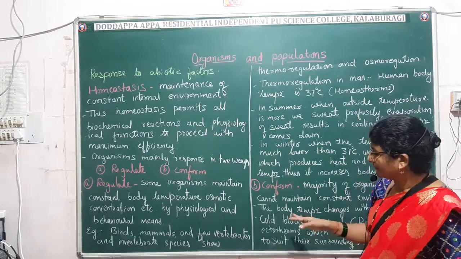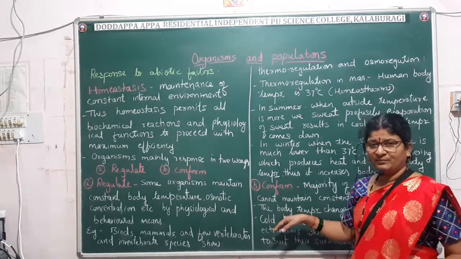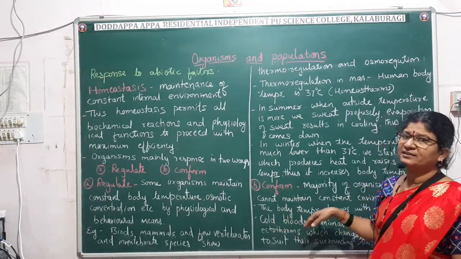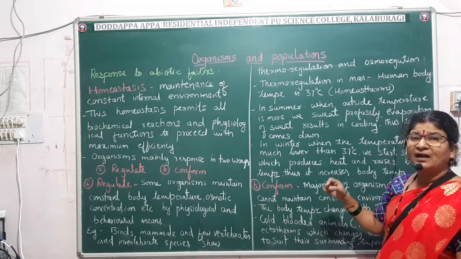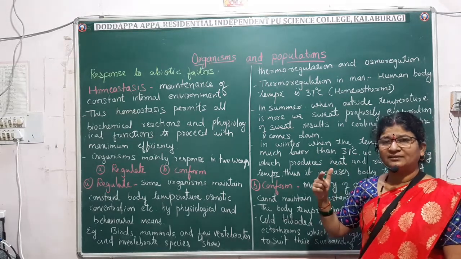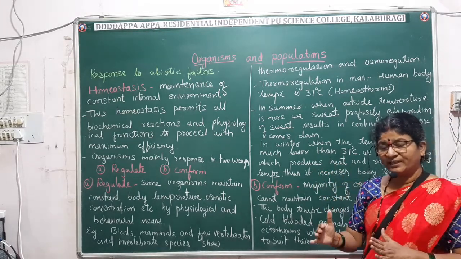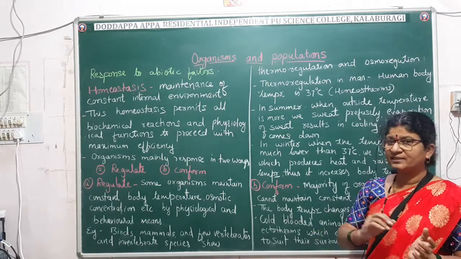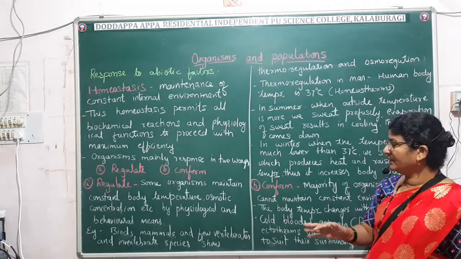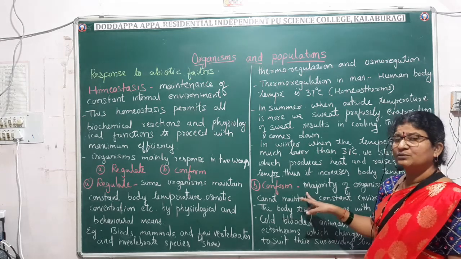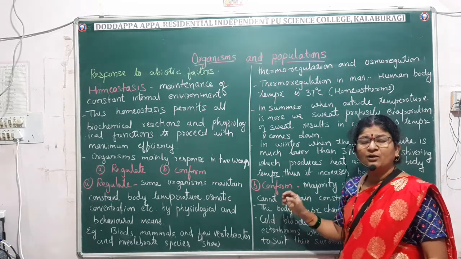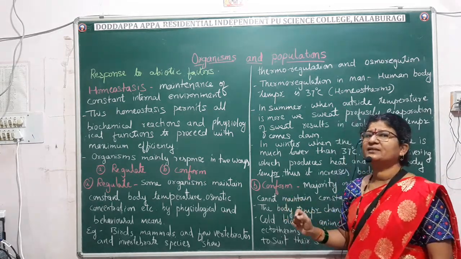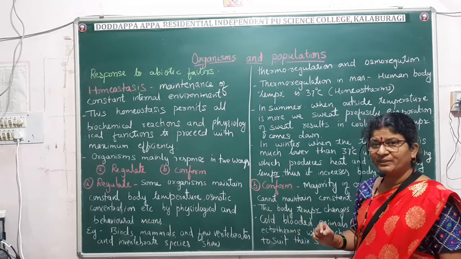So the cold-blooded animals will conform with the external environmental temperature, and to suit it, they change their body temperature. That is the conformer. So what we have discussed here, homeostasis, is the maintenance of a constant internal environment.